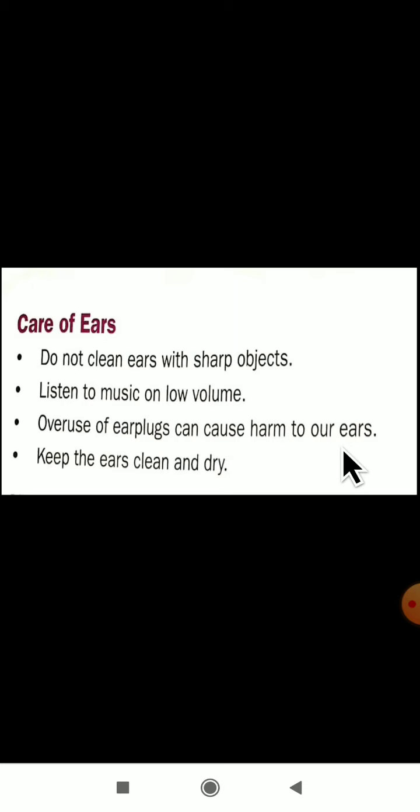Yes, everyone will be having the habit of using earphones. Okay, you should not use them more here. How much is required, that much you can use. Don't overuse earplugs. They will cause harm to your ears.